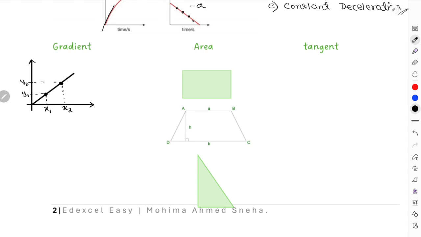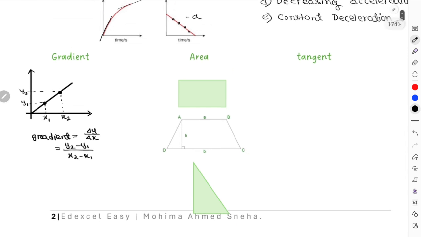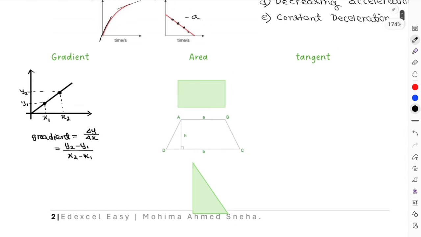For this kind of graph, for a straight line graph, the equation for a gradient is very easy. That is change in y-axis over change in x-axis, which is going to be y2 minus y1 divided by x2 minus x1. Right, you can easily apply this equation on your graph, and that will give you the gradient for that graph specifically. So this equation is only applicable for straight line graph.